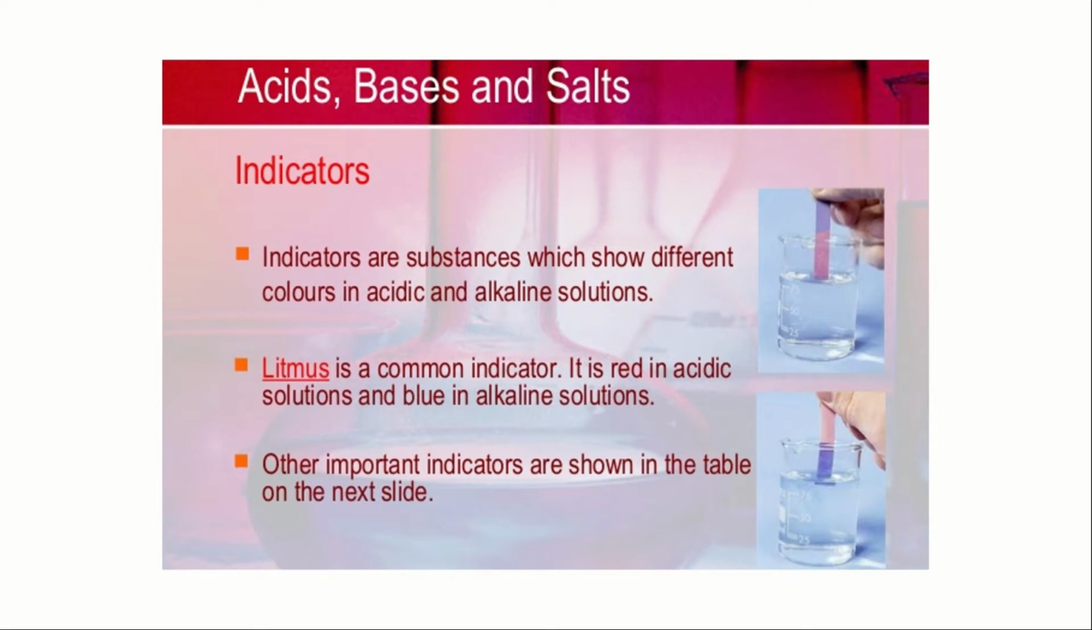Litmus is a common indicator. It is red in acidic solution and blue in alkaline solution. If a solution is given to you and we dip the litmus paper inside it, if that litmus paper turns red, as in the first diagram you can see here, this shows that the substance is acidic. And in the second case, we can see the litmus paper turns blue. That shows the substance is alkaline. Other important indicators are shown in the table in the next slide.